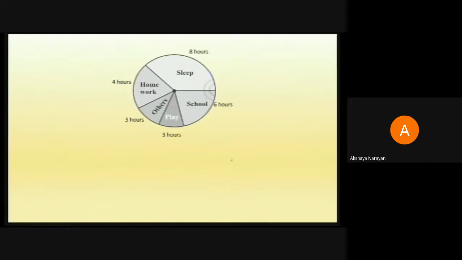So he or she has got 8 hours of sleep on that day, 6 hours of schooling, 4 hours of homework that he or she does, 3 hours of play, and 3 hours of all the remaining activities which are left over. So this could be represented as a pie chart because I'm taking all the 24 hours of the day as the complete circle. So what I can understand from here is the circle represents the complete day or one full day, which is made of 24 hours.